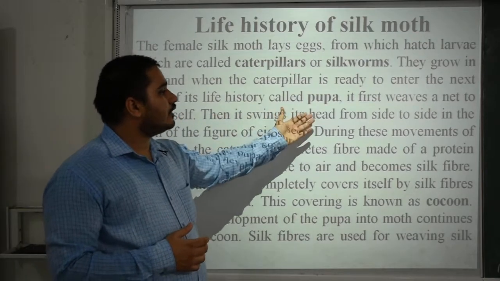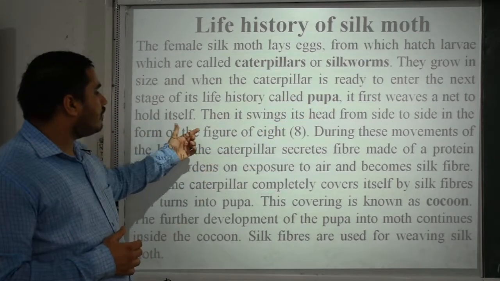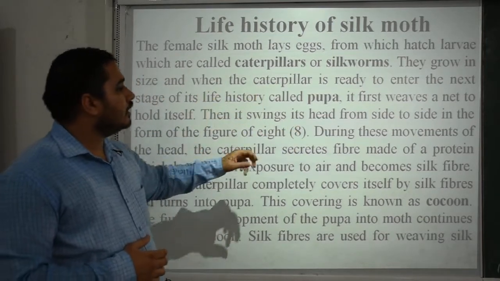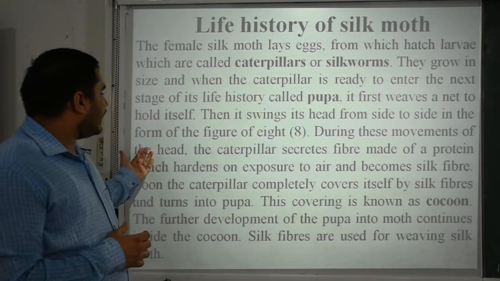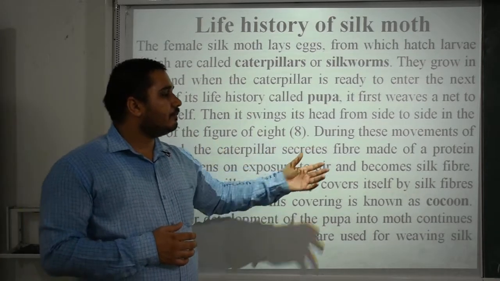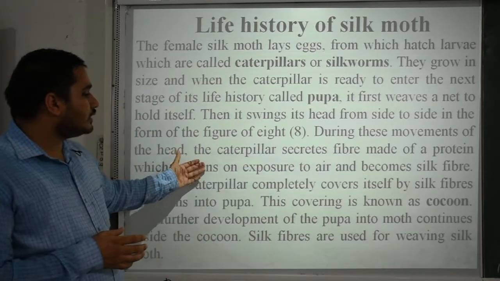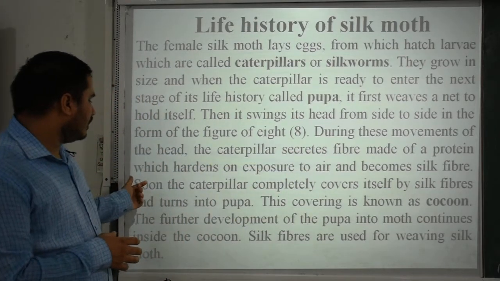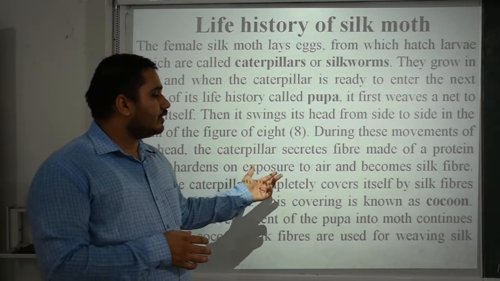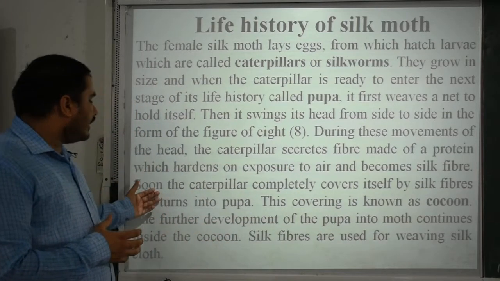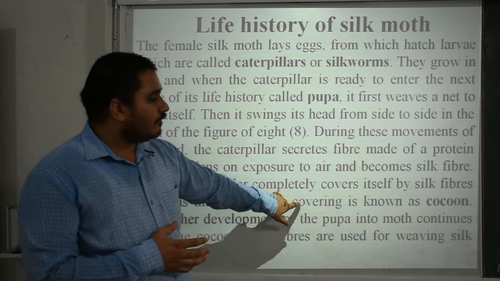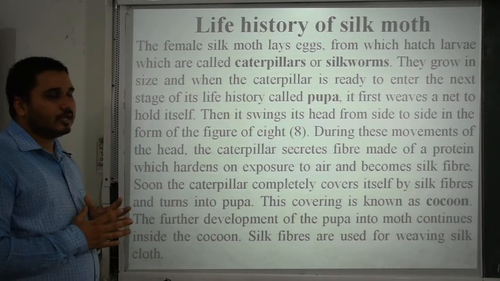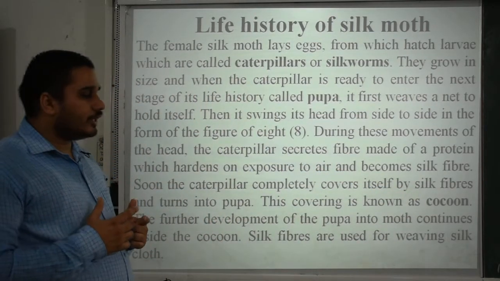Then it swings its head from side to side in the form of a figure of 8. Clear? During this movement of the head, the caterpillar secretes fiber made of a protein which hardens on exposure to air and becomes silk fiber. Soon the caterpillar completely covers itself with silk fibers and turns into a pupa. This covering is known as cocoon. Please remember this word in your mind.